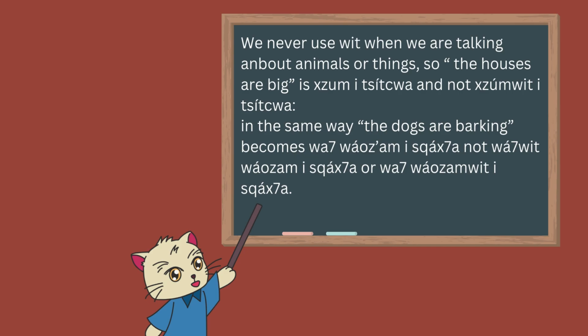Now, we never use wheat when we are talking about animals or things. So the houses are big is chudum I chitwa, and not chudum wheat I chitwa. In the same way, the dogs are barking becomes wa wozam ishkakwa, not wa we wozam ishkakwa.